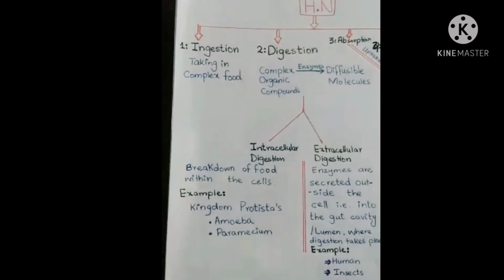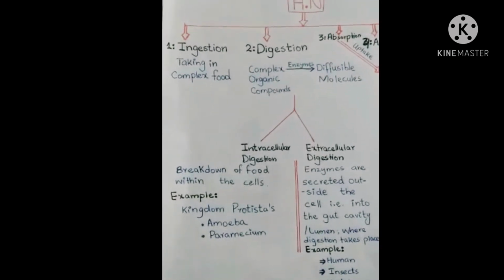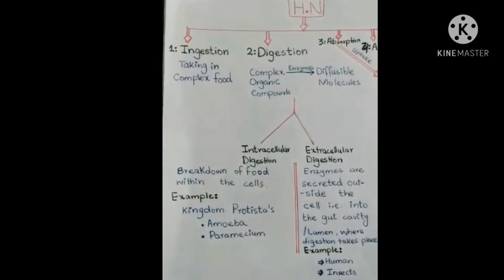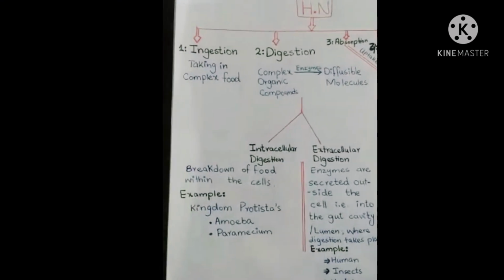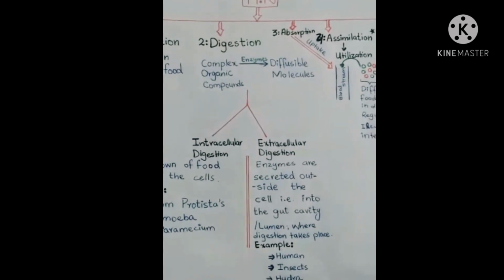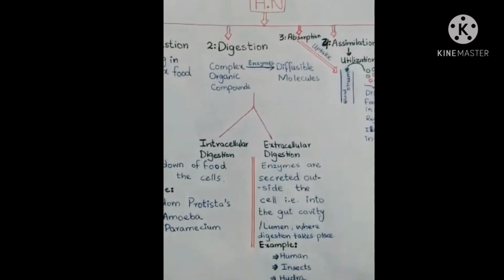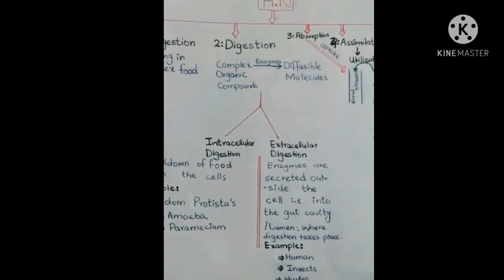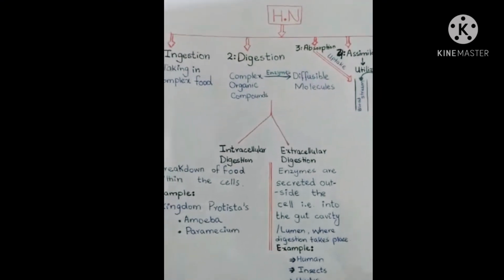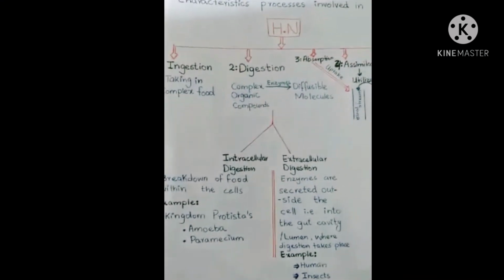What are the organisms that undergo intracellular digestion? These belong to the kingdom Protista. Amoeba and paramecium undergo intracellular digestion, that is the breakdown of the food occurs within their cells in the form of food vacuoles, while in extracellular digestion, the enzymes are secreted outside the cell. And what are the organisms that undergo extracellular digestion? It includes human beings, insects, hydra. They undergo extracellular digestion. So that was a clear picture of intracellular and extracellular digestion.